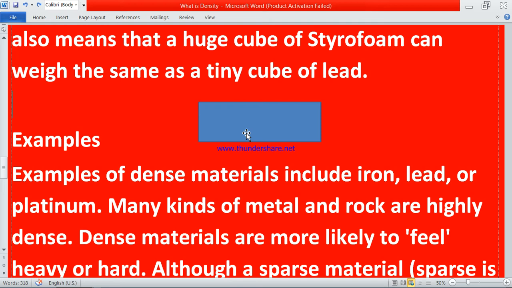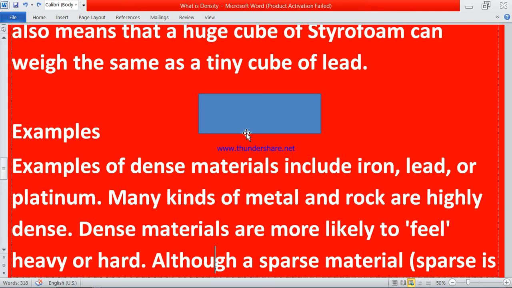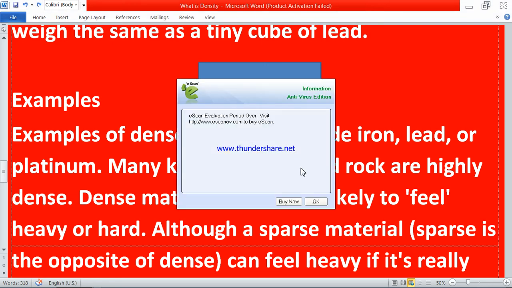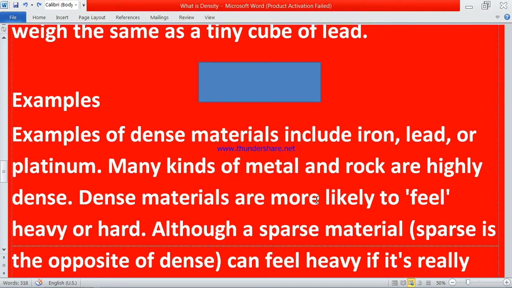So dense materials are more likely to feel heavy and hard. For the materials which have more density, if you touch cotton, it feels very soft. Why? Because it has less density. It is less dense. That's why we feel it is very soft. But if in the same place we take an iron weight, it will be hard and have more weight.